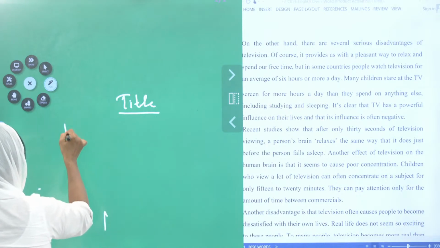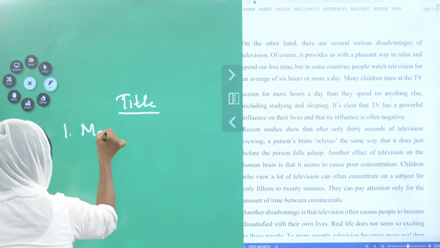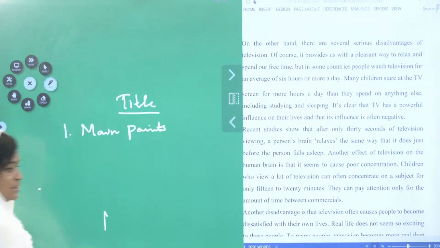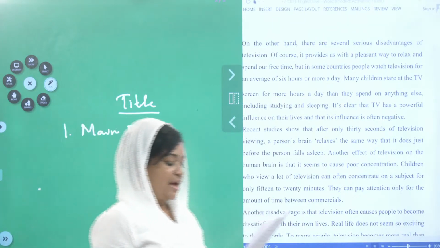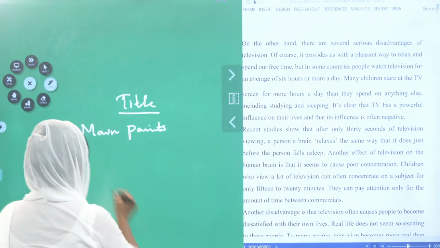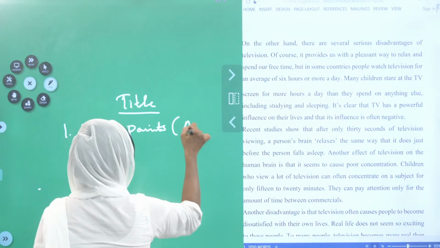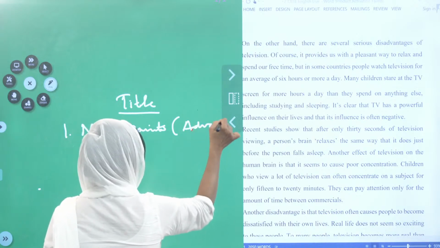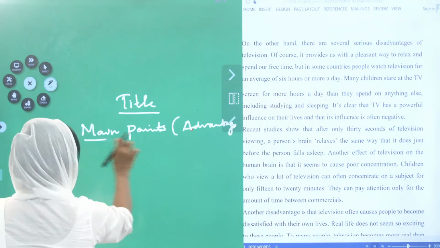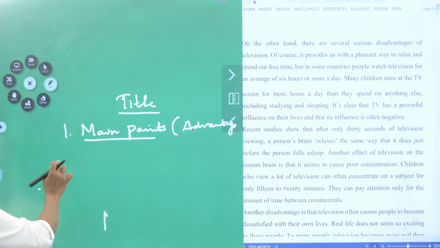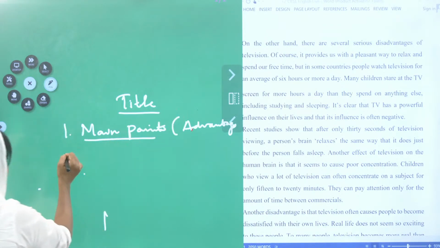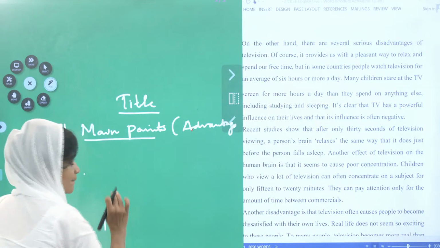Okay, number 1, I am putting number 1, the main points you will write. Main points. Tell me one main point. Advantages, I'm going to give advantages of watching TV. Okay, the main point you can write advantages. I'm not writing the whole story there. So the main point is this one. Now this will carry mark. Okay, now I am going to write the sub points.